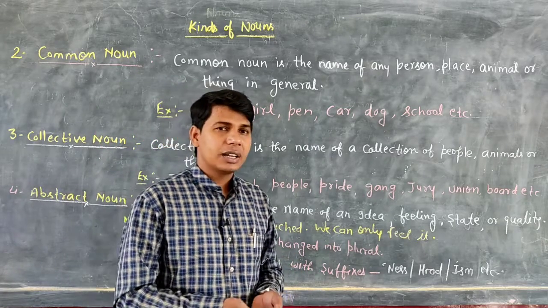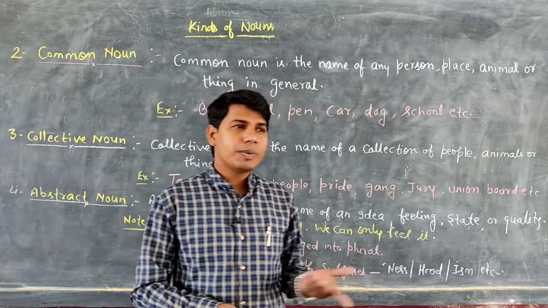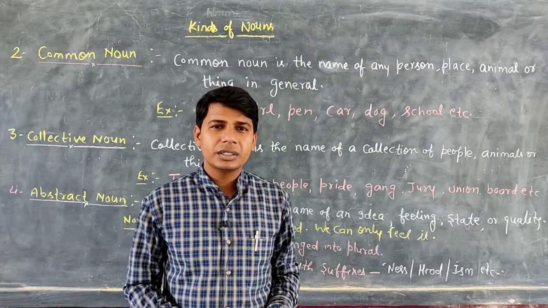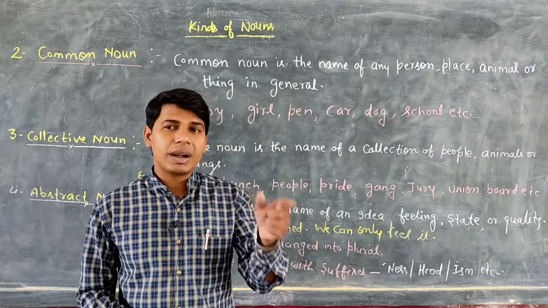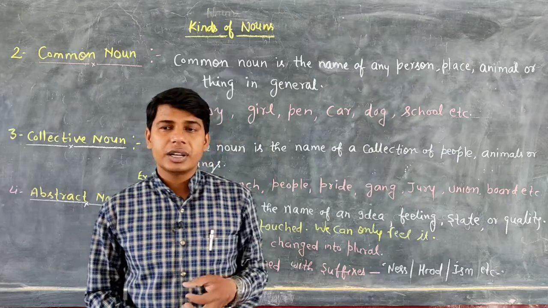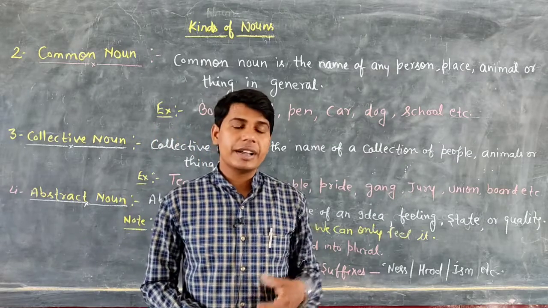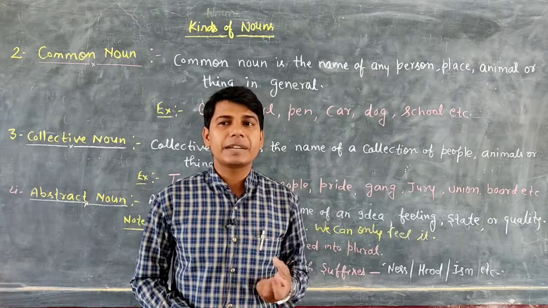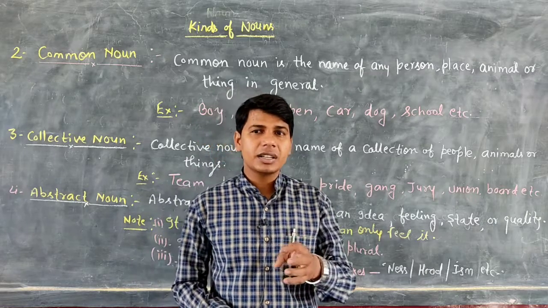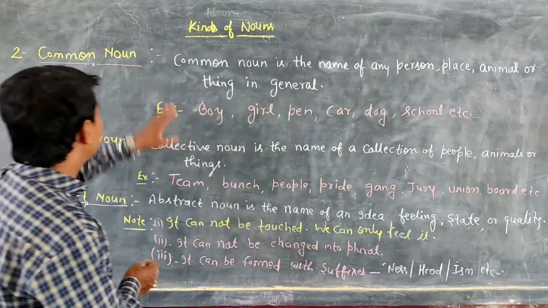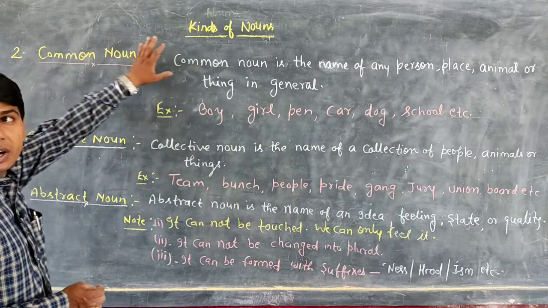Suppose that I am asking for a mobile. So mobile, what kind of mobile? You can give any mobile to me. So that word mobile is a common noun. But suppose that I ask for Redmi Note 9 Pro. So Redmi is the specific name of a mobile. That is why it is a proper noun. I hope you have got the definition of the common noun very well.